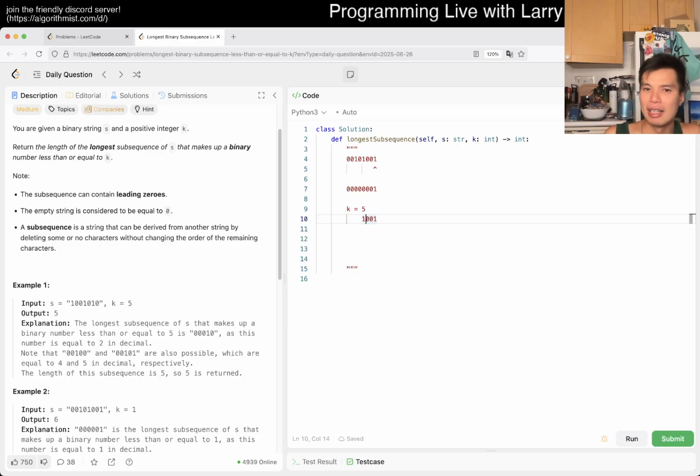I was going to say, if this is too big, then we subtract one of the zeros. But actually, we could even do better, right? We could just subtract one of the 1s, because for any string, you could either subtract one of the previous 1s, so then you get this, or one of the previous zeros, and we get this, and this is a strictly smaller number, so it is strictly better, right?